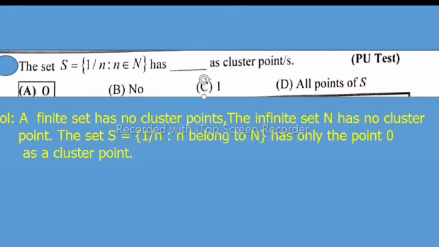Solution: a finite set has no cluster points. The infinite set N has no cluster point, so N indicates the natural numbers, that is infinite. The set S equal to 1 divided by n, such that n belongs to the natural numbers, has only the point 0 as a cluster point. So option A is correct, which is the required solution.